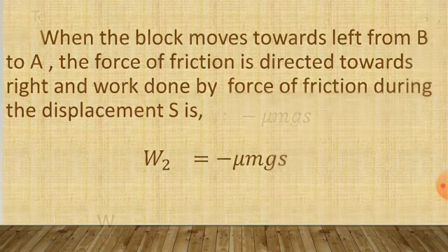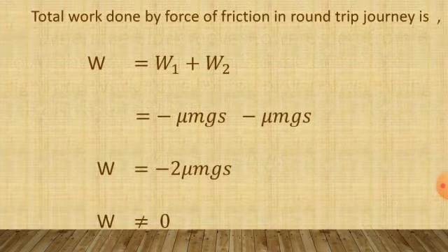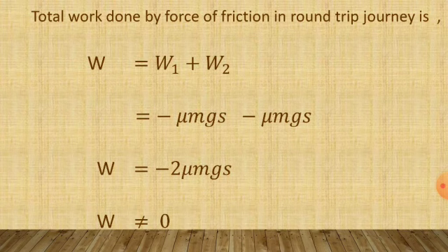Now the total work done by the force of friction when the block moves from A to B and then back from B to A is W equal to W1 plus W2, equal to minus mu mgS minus mu mgS, equal to minus 2 mu mgS, which is not equal to 0. Thus the work done by the force of friction in a round trip journey is not equal to 0. So the frictional force is a non-conservative force.